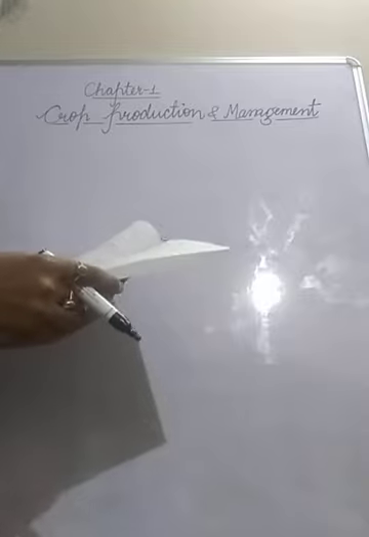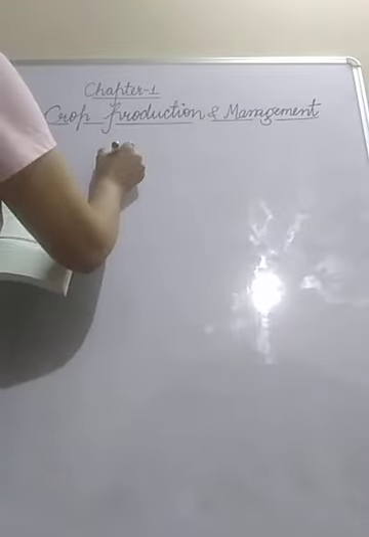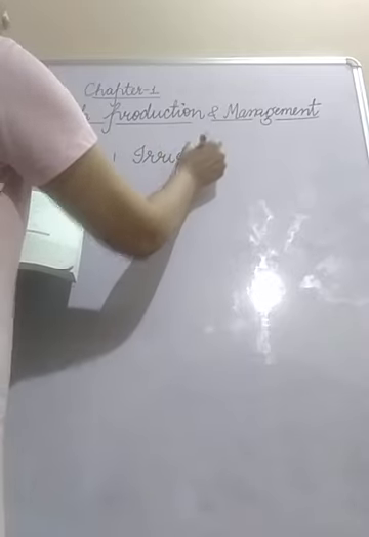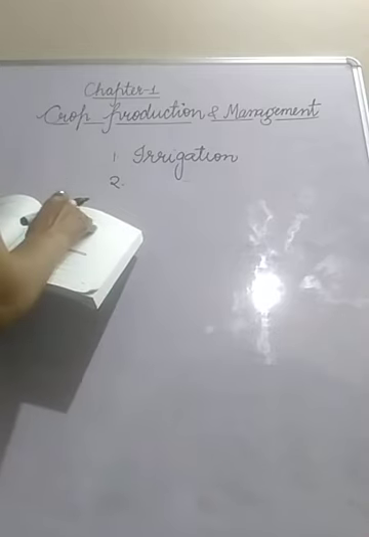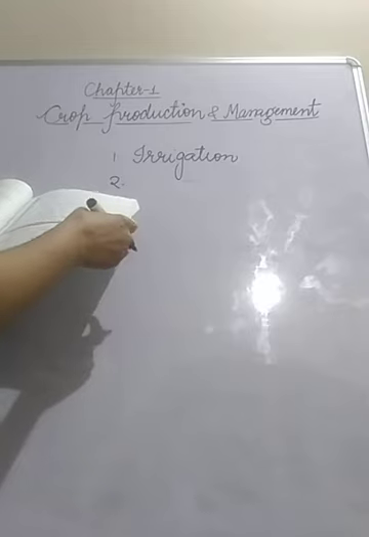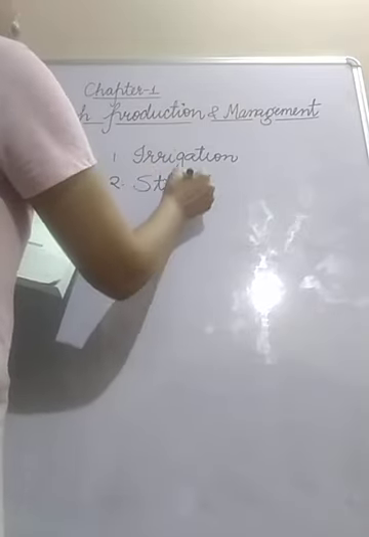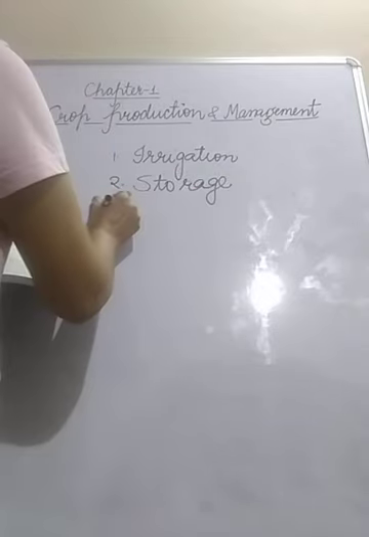Now a puzzle is given here. So in puzzle it is given, providing water to crops, we call it irrigation. The next, this is downward puzzle. So in downward you have to write irrigation. Next, keeping crop grains for a long time under proper condition. So this is 2 and here will come storage. Storage means keeping of grains for a long time under proper condition.